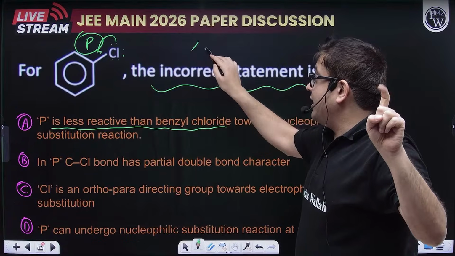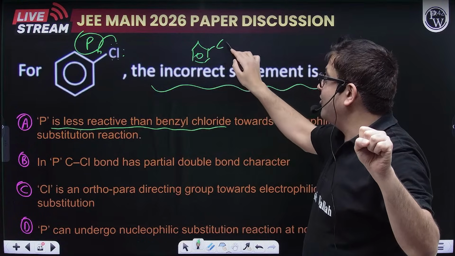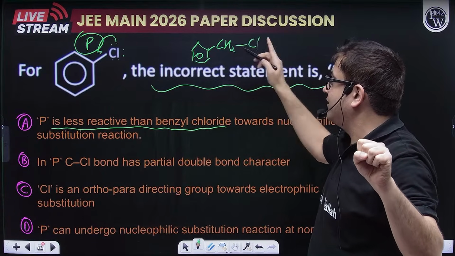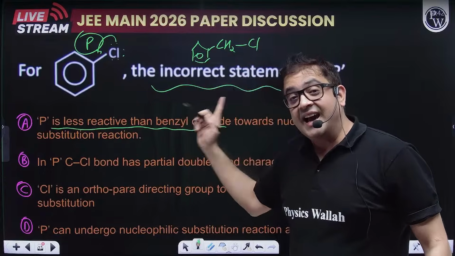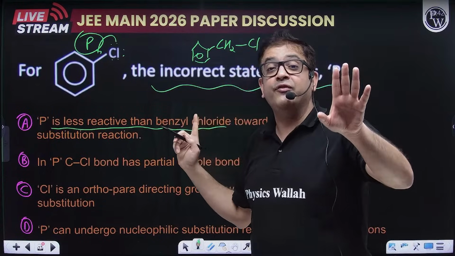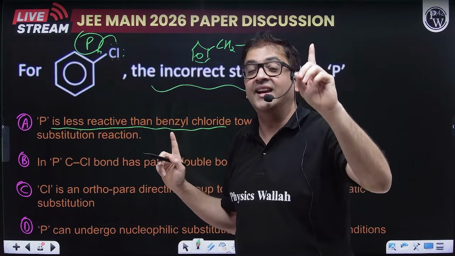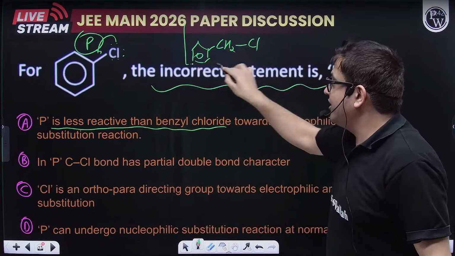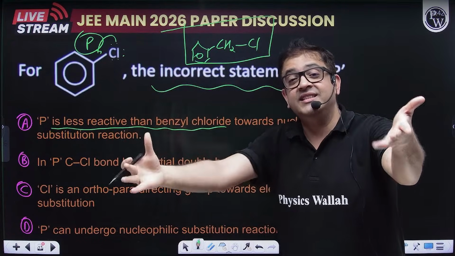What about benzylic chloride, sir? Benzylic chloride also contains benzene, but the halogen is connected to an sp3 hybridized carbon. So actually it is an alkyl halide, and if it undergoes an SN1 reaction, the benzylic carbocation is highly resonance stabilized, so it is super reactive, while P is not at all reactive. This is NCERT logic.